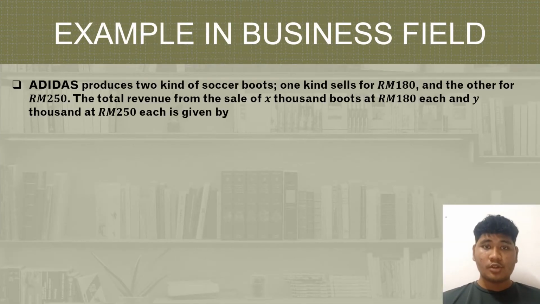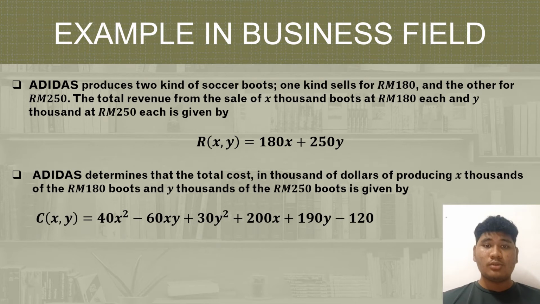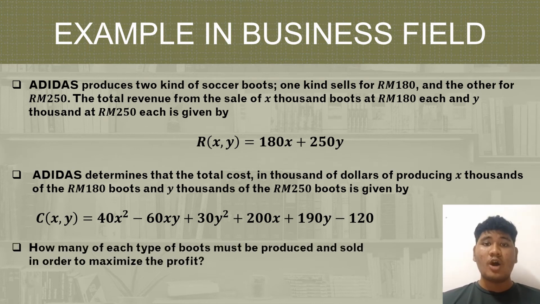Adidas produced two kinds of soccer boots. One kind sells for 180 ringgit and the other for 250 ringgit. The total revenue from the sale of x thousand boots at 180 ringgit each and y thousand at 250 each is given by R(x,y) = 180x + 250y. Adidas determines that the total cost in thousands of dollars of producing x thousand of the 180 boots and y thousand of the 250 boots is given by C(x,y) = 40x^2 - 60xy + 30y^2 + 200x + 190y - 120. The question here is how many of each type of goods must be produced and sold in order to maximize the profit.